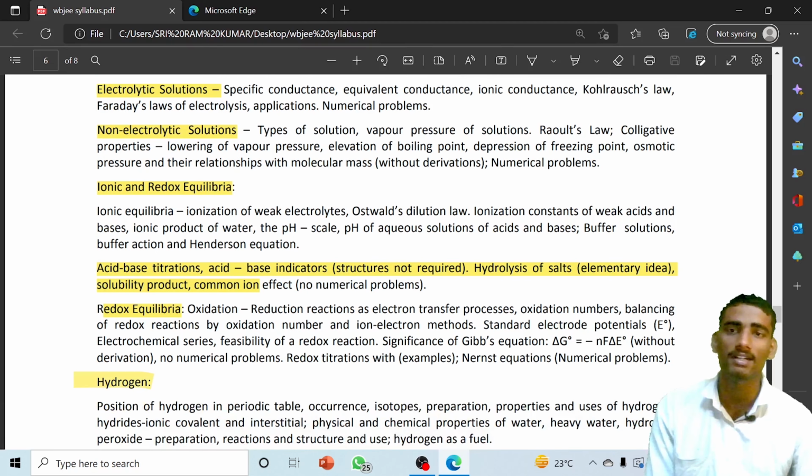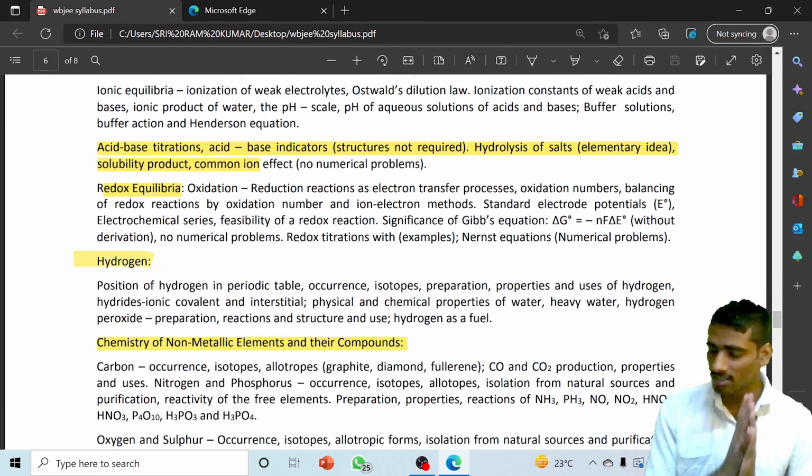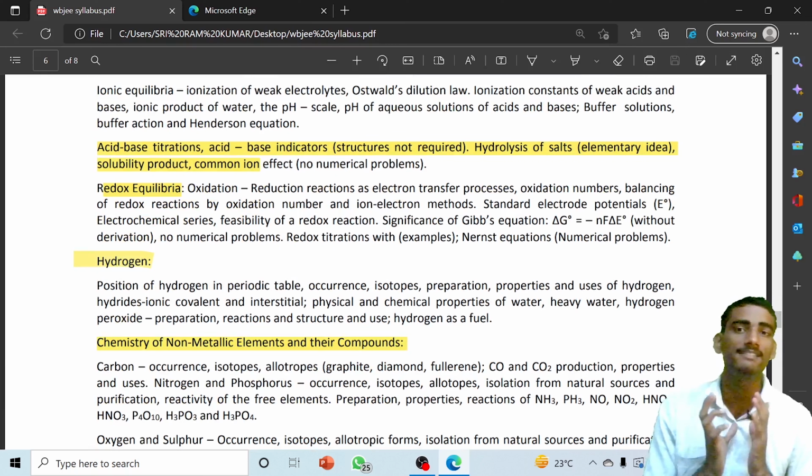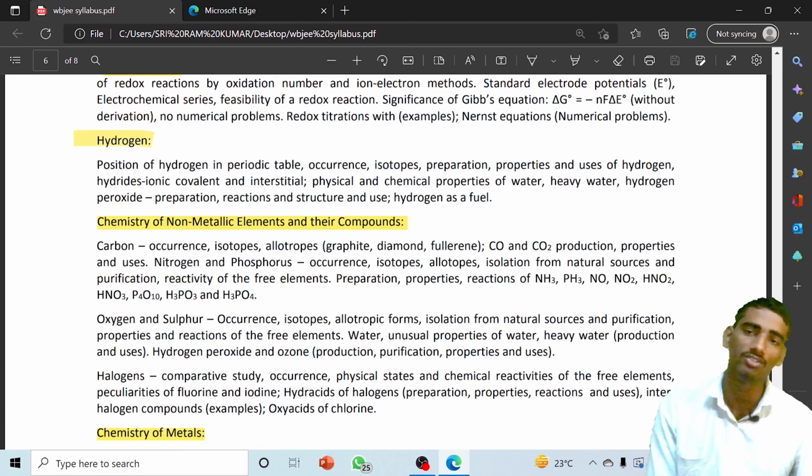Next important topic is the non-electrolytic solution, then ionic and redox equilibrium. The next important topic that you have to clearly visualize is acid base titration, very important. You have to study acid base titration with redox reaction and hydrogen. In hydrogen you have to study the position of hydrogen in the periodic table, the ionic and covalent relationship, and all things.